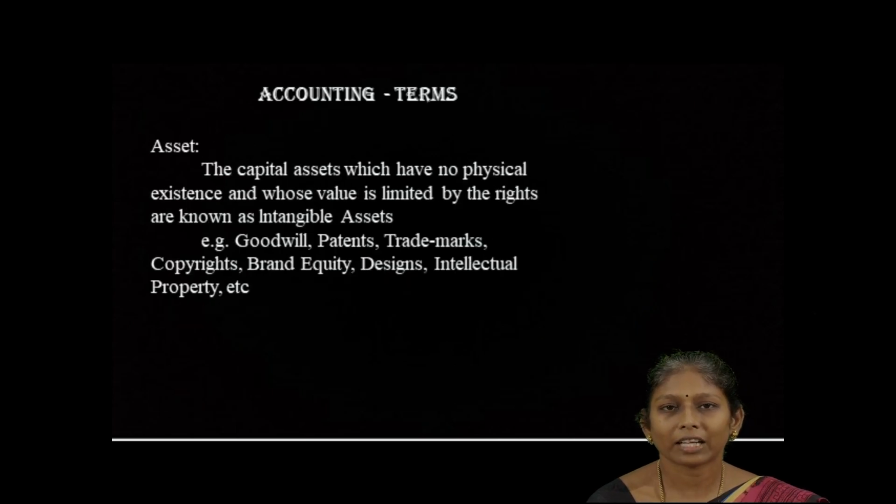Even assets have been classified into two: current assets and fixed assets. Current assets are assets which are easily convertible into cash, for example, cash in hand, cash at bank, sundry debtors, etc. Fixed assets are those assets which are used for the long run in the business, like land and buildings, plant and machinery, furniture, etc.